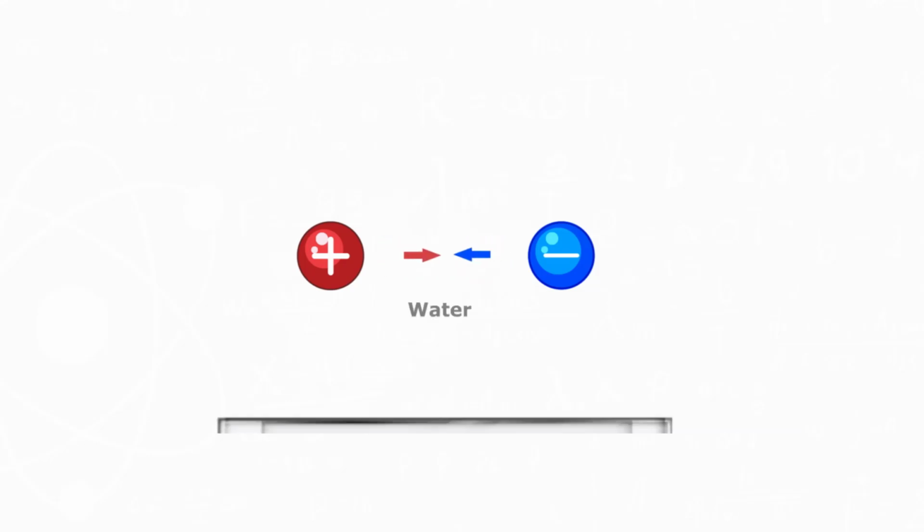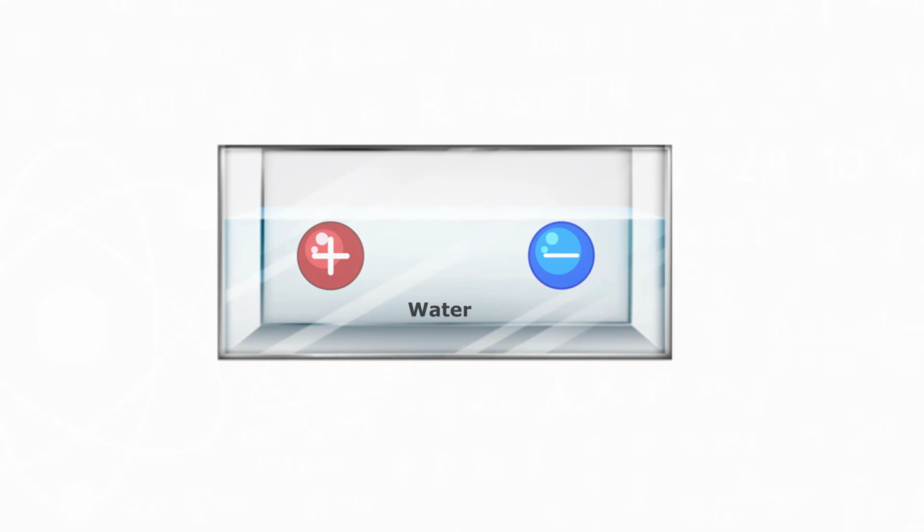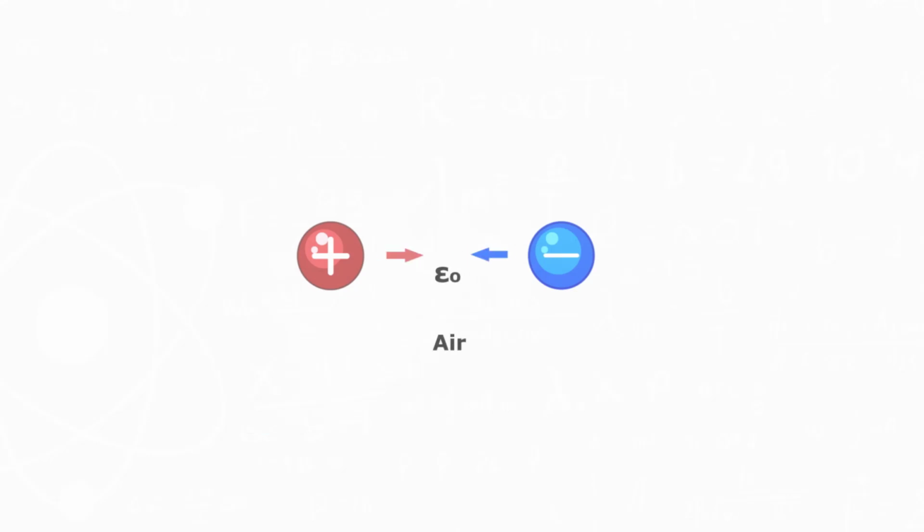The electric force between two charges is also affected by the nature of the medium in which they are situated. The electric force differs between two charges in air or in a vacuum compared to when the charges are in water. This depends on the property known as the electric permittivity of the medium, denoted by the Greek letter epsilon. The electrical permittivity of the vacuum or air is denoted as epsilon naught and is equal to 8.85 times 10 to the power of negative 12 Coulomb square per Newton meter square.